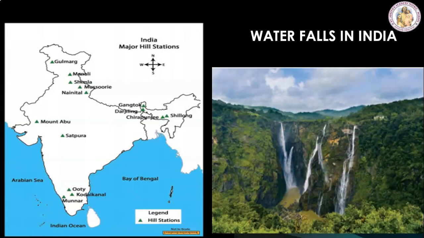Talakona waterfalls. It is the highest waterfall in Andhra Pradesh. A lot of medicinal herbs are seen around the region. Athirappilly waterfalls, the Niagara of India, is located in Thrissur district of Kerala.